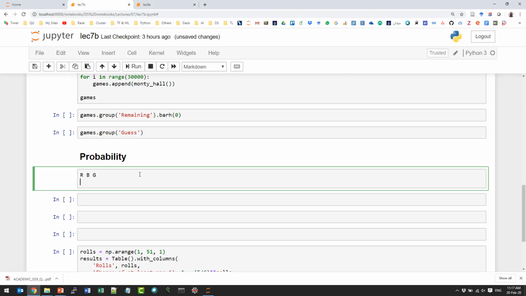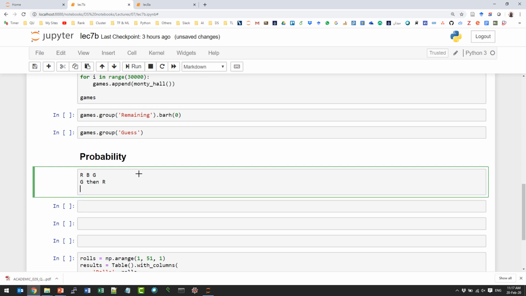Now, if I want to solve this by counting, we just mentioned that to get the probability of that event, we need to know the outcomes that lead to that event, and divide that by the total number of outcomes. So what are all the possible outcomes of this experiment?